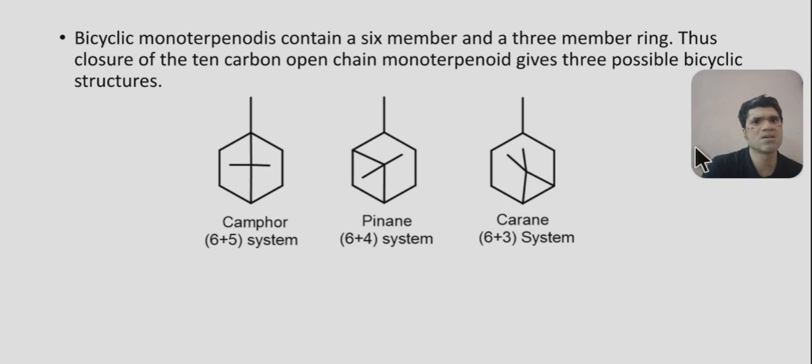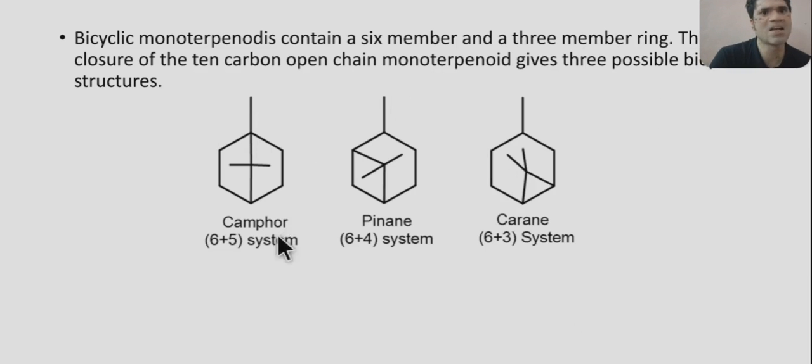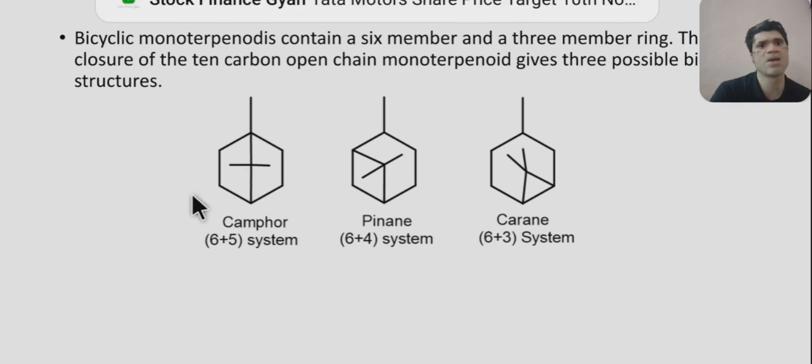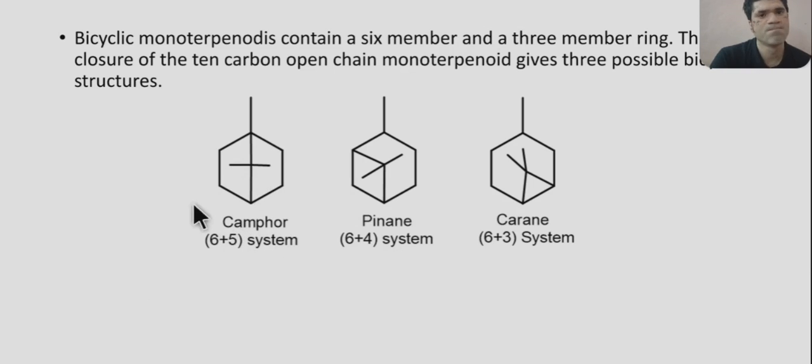Thus ring closure of a 10 carbon open chain monoterpenoid gives 3 possible bicyclic structures. So in the case of bicyclic compounds, when ring closure takes place, it can give 3 isomers. One is camphane, a 6+5 system, another is pinane, a 6+4 system, and carane, a 6+3 system.